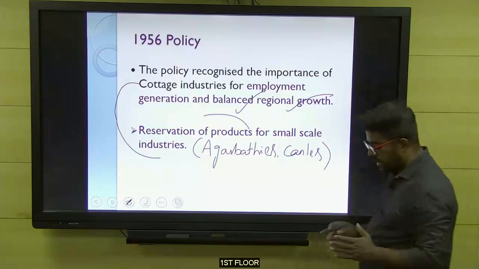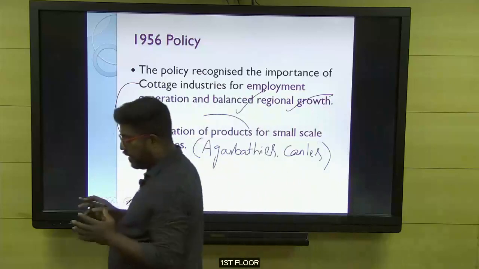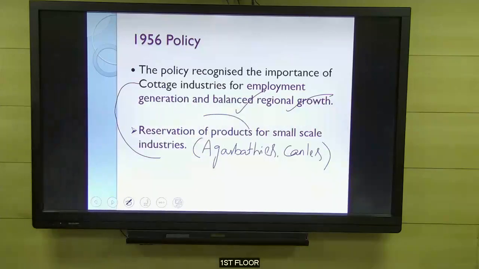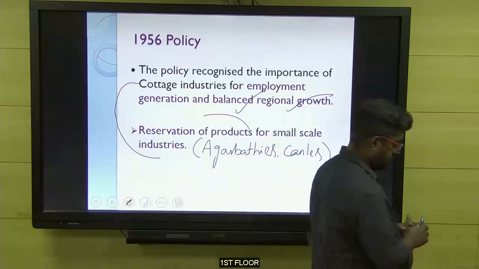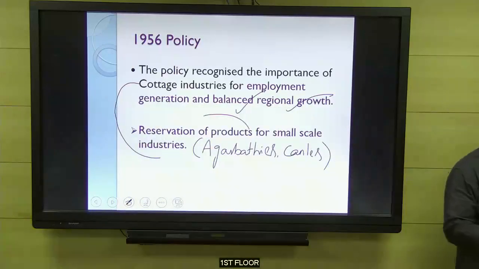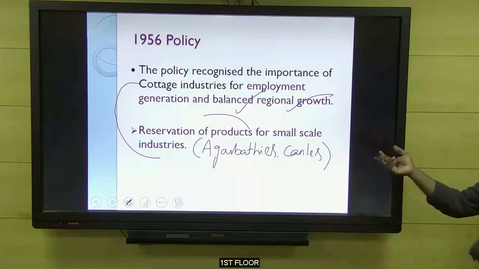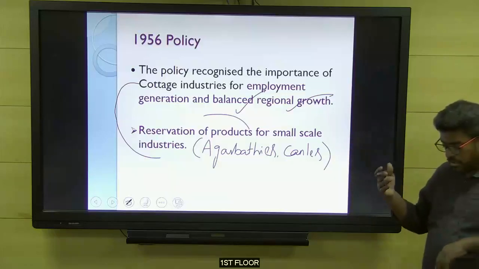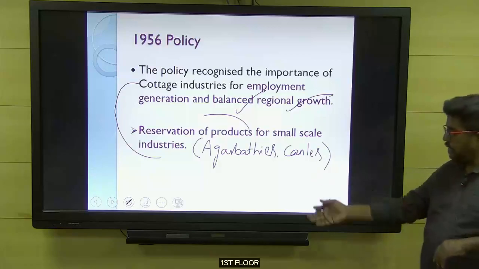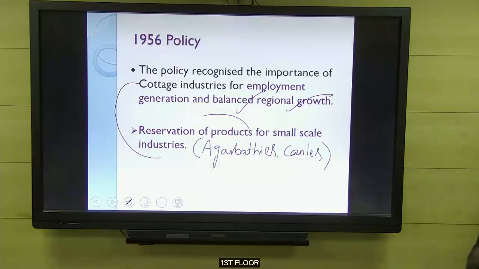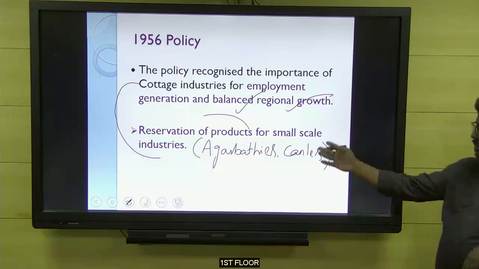The 56 policy not only gave importance to heavy industry, it also gave focus on the small scale cottage industry. Almost plenty of products we had at the time: agarbattis, candles, pickles, padlocks, some tissue papers, camphor. Many small things were meant for the people.